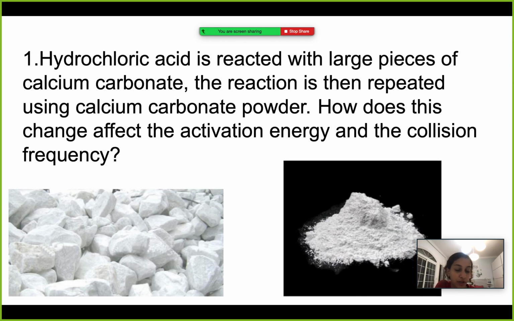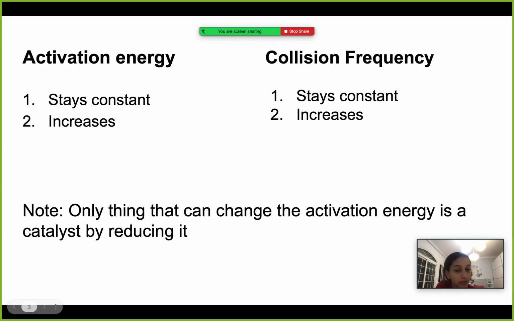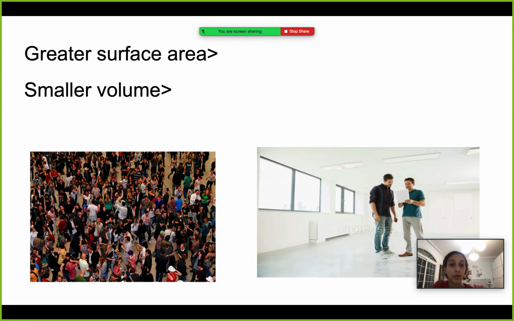Here it does not mention a catalyst. The only change we had is using the powder instead of the large particles. So the activation energy here will stay constant. Now when it comes to the collision frequency, however, it is going to increase. Why so? It is because when we have a larger surface area, we have more particles, a greater number of particles, and therefore the collisions will increase.